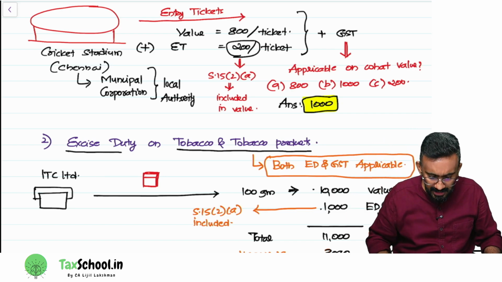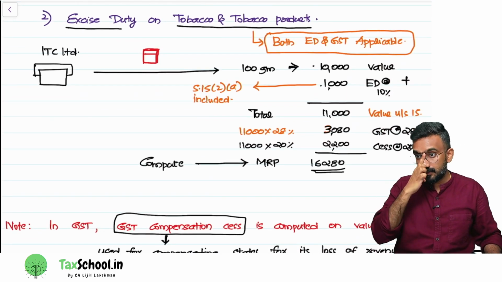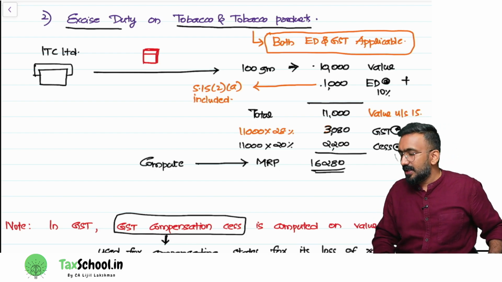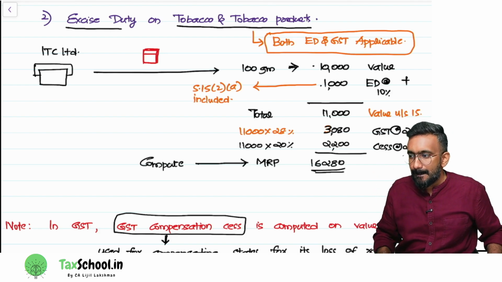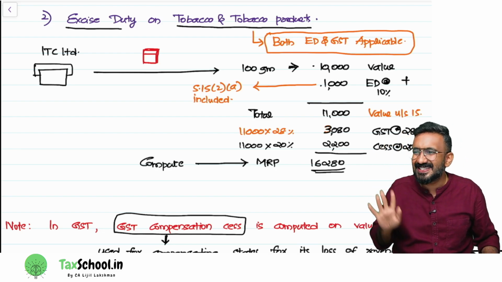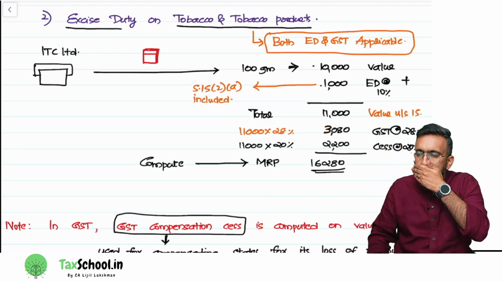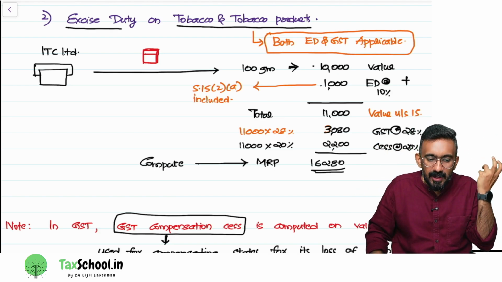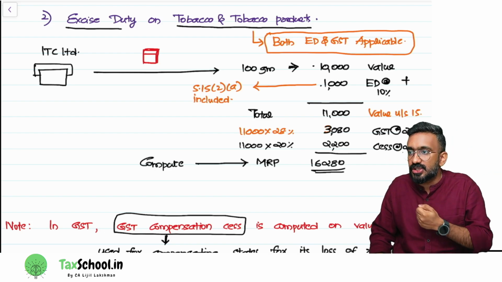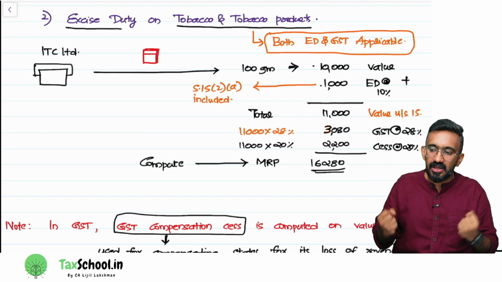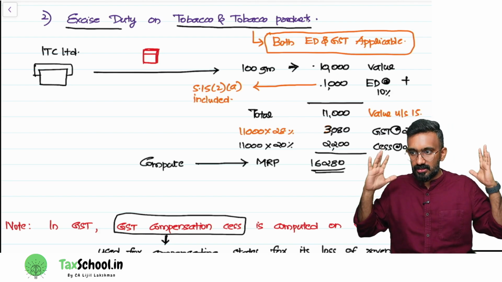Right. Then, second product. Excise duty on tobacco and tobacco product has the same understanding. So there's something special about all these products. Like entertainment taxes by local authority was not merged under GST. So which means after introducing GST, local authority were levying entertainment taxes even then.